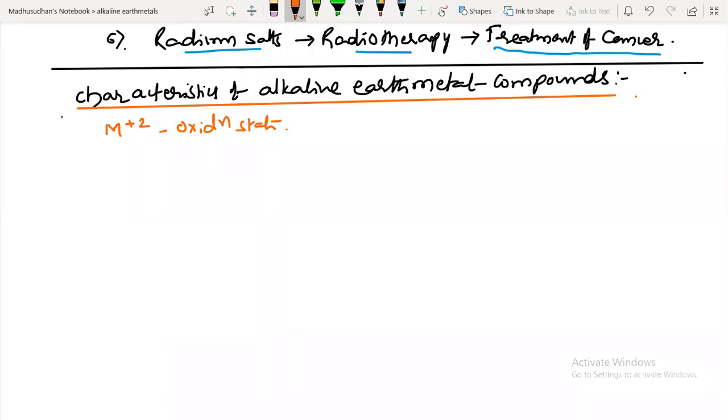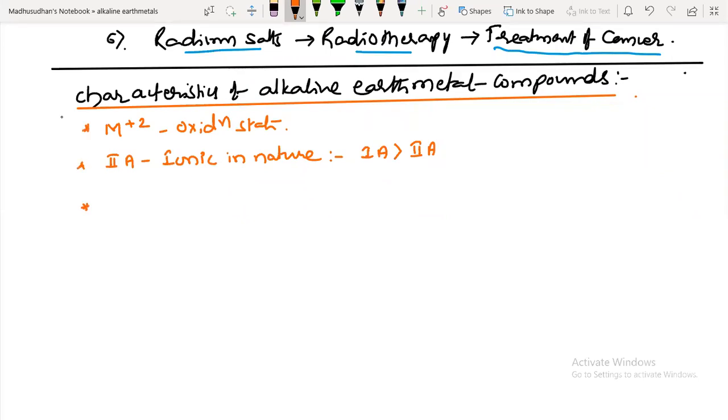And most of these second group elements are ionic in nature. But if you compare the first group and second group, which is more ionic? The first group is more ionic. So they are ionic, but less ionic than first group elements. But some important points I am highlighting here.